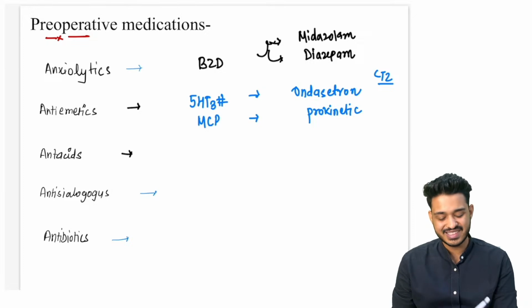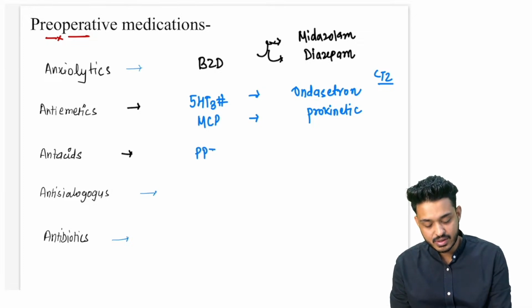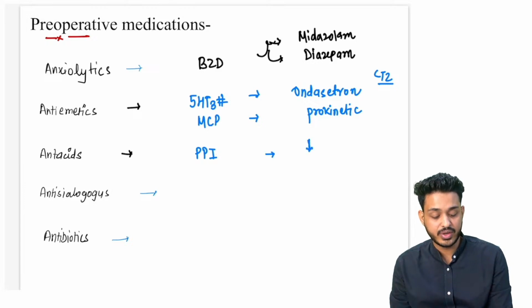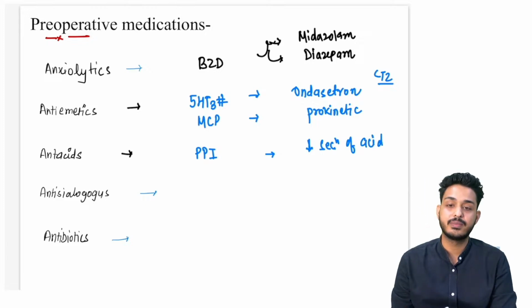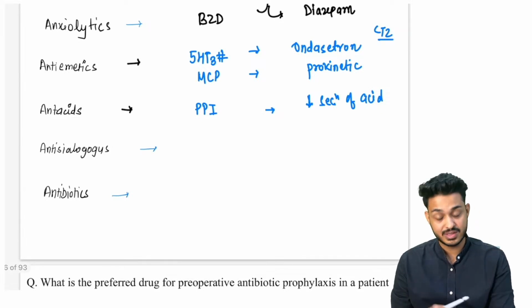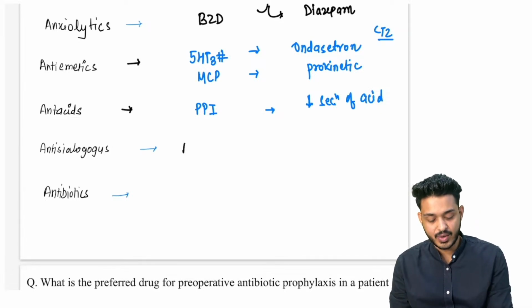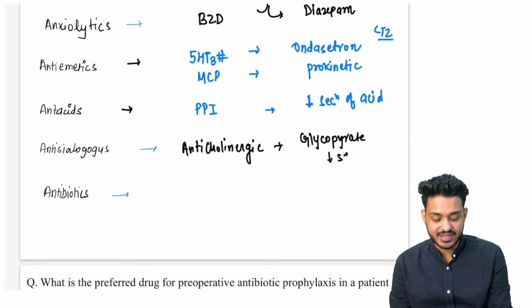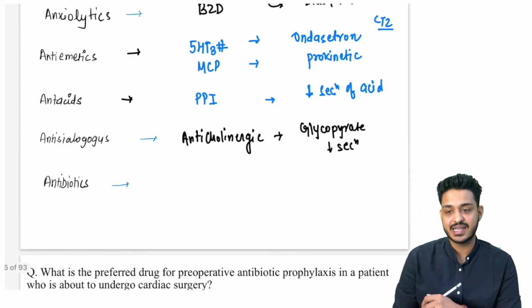Next we are going to have is antacid. We are going to prevent the acid. We can use PPI. PPIs are going to decrease the secretion of acid, right? Pantoprazole, omeprazole, that is what you are going to use. Then we are also having anti-sialogogue drugs. That is going to be your anticholinergic. That is what we have seen in the question. That is your glycopyrrolate. Glycopyrrolate is going to decrease the secretions in the patient.